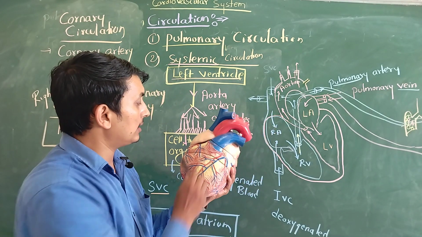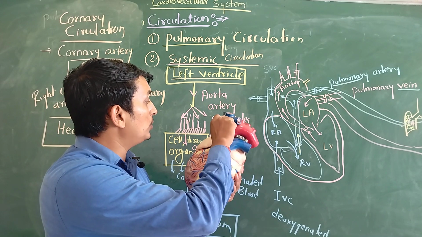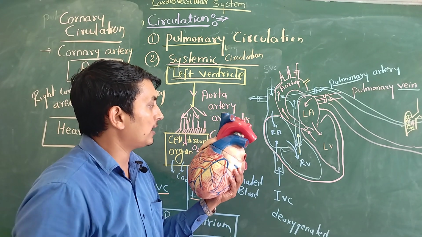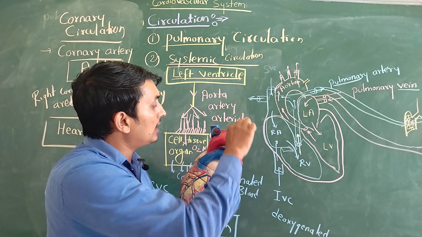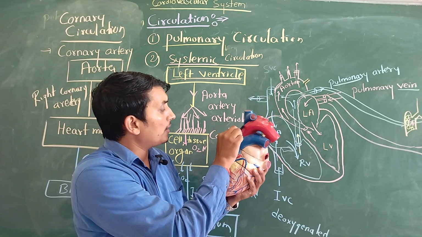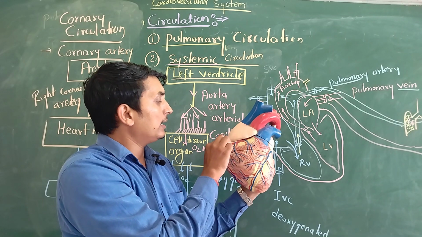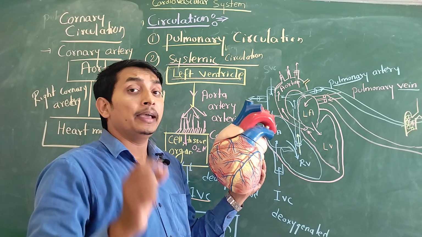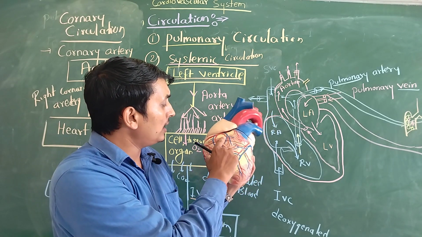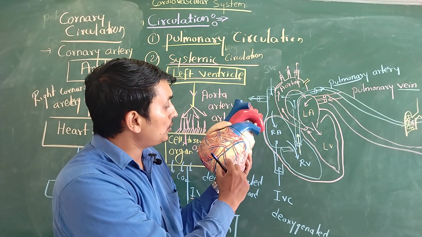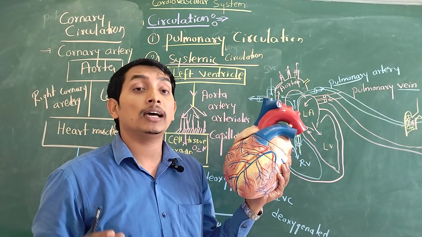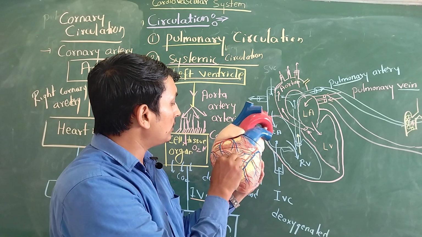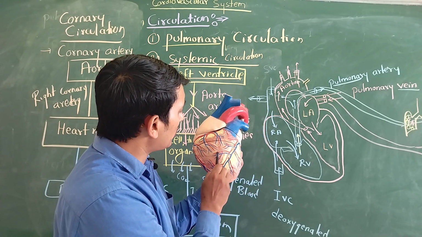So this is the heart structure. This is the superior vena cava, and toward downward we have the inferior vena cava. This is the aorta, the artery. Now from the aorta you can see the red color, which is known as the coronary artery. Now you can see the coronary artery divided into different smaller branches which supply oxygen and nutrients to the individual heart muscle, cardiac myocytes. Every red vessel is a coronary artery supplying oxygen and nutrients to our heart muscle.